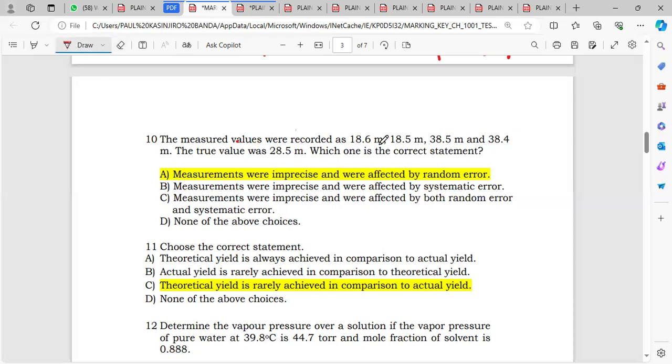The measurements are imprecise, and they were affected by random error. What is random error? An error that occurs in any direction, decreasing or increasing. A systematic error goes in one direction, either only decreasing or only increasing. So know the difference. That's number 10, and that's why they chose A as the answer.